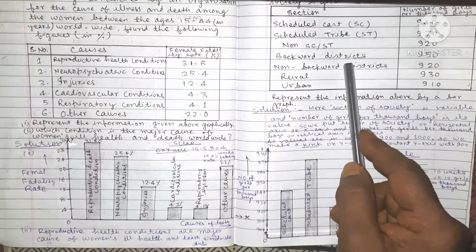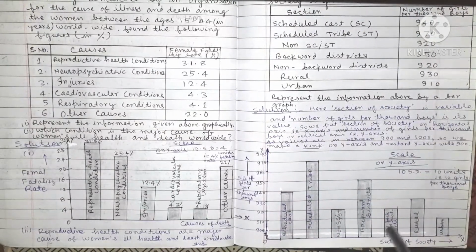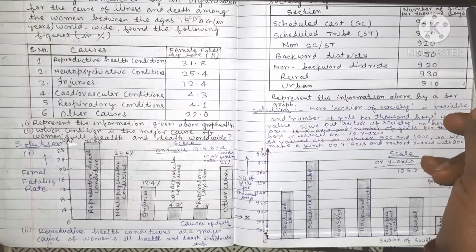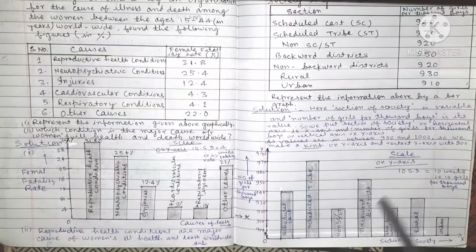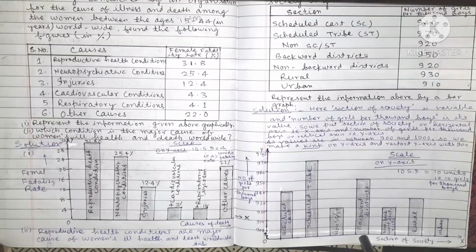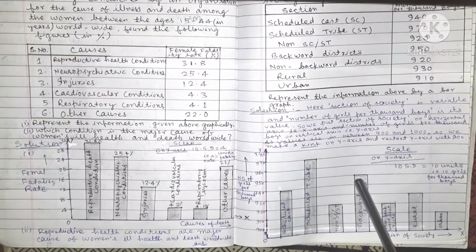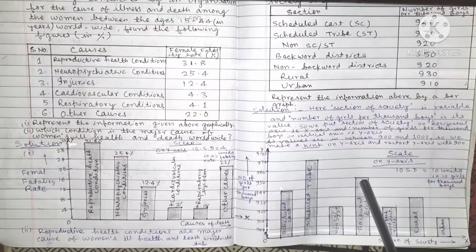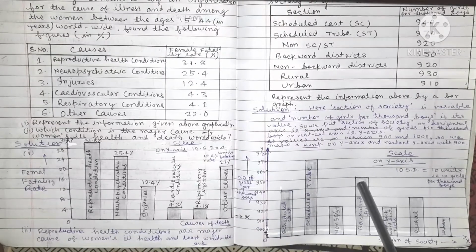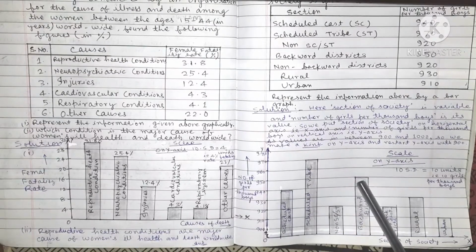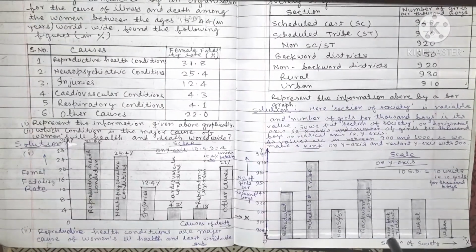Backward districts, 950. The number of girls per 1000 boys is 950. So backward districts goes up to 950. The height of this rectangle will be up to 950.